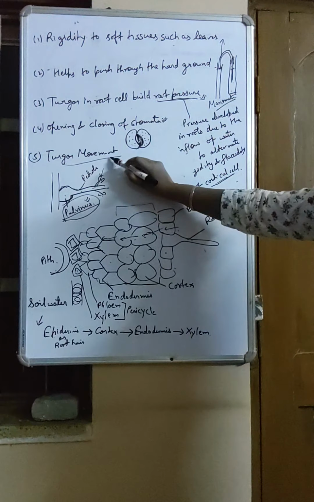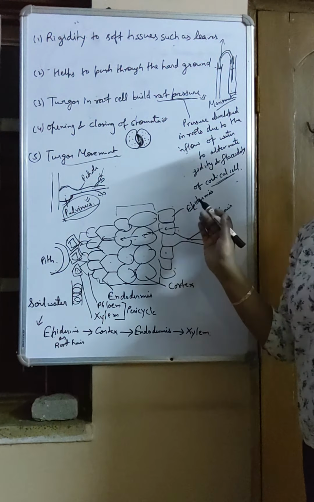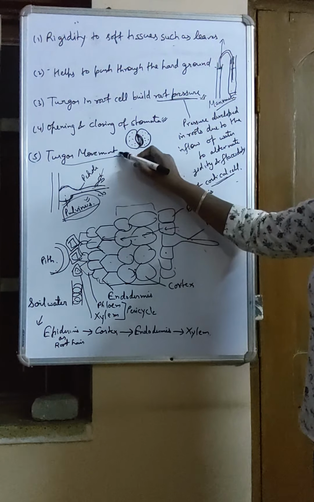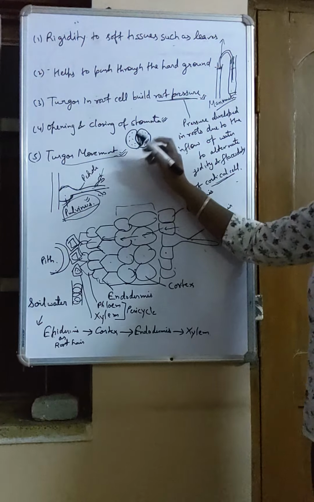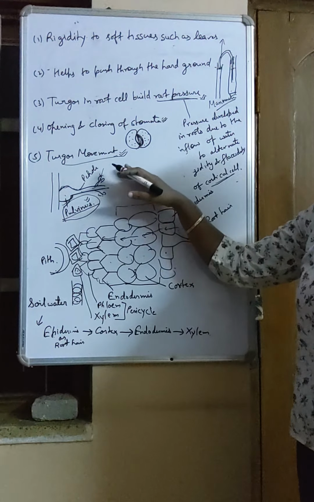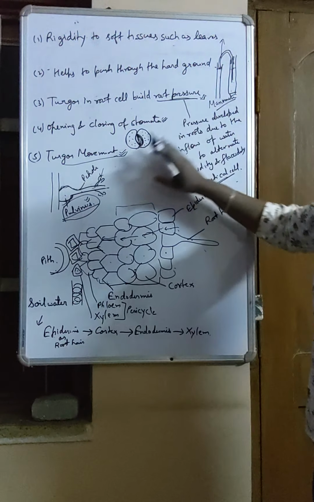Now you must have seen some more movements, like movement in insectivorous plants, the leaves closing, opening, catching insects. All those are again because of turgor movement. The movement of some plants towards the sun is again because of turgor movement. So these are a few functions of turgor movement.